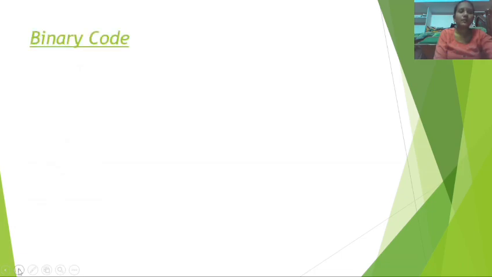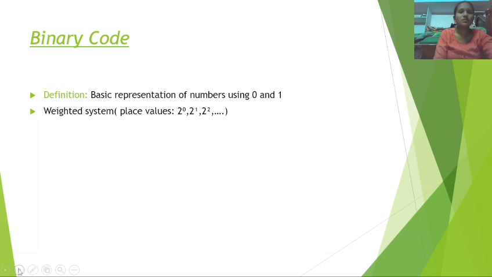Binary code. What is binary code? The definition of binary code is the basic representation of numbers using zeros and ones. Binary representation uses the 8421 code, like 2 power 0, 2 power 1, 2 power 2, 2 power 3. In this weighted system, 2 power 0 is 1, 2 power 1 is 2, 2 power 2 is 4, 2 power 3 is 8.